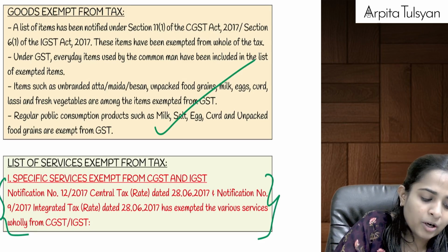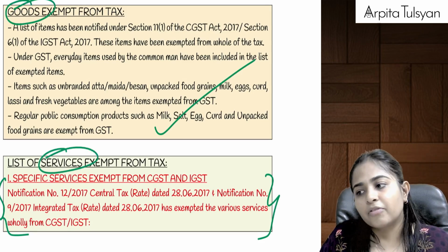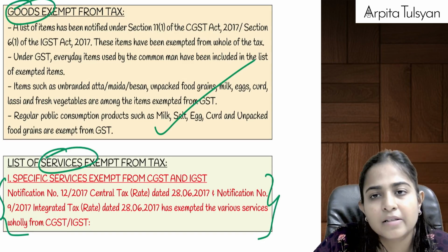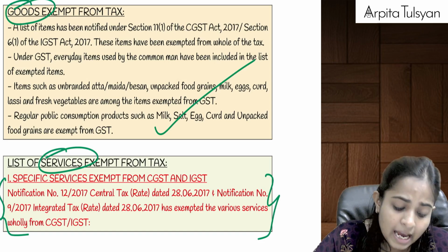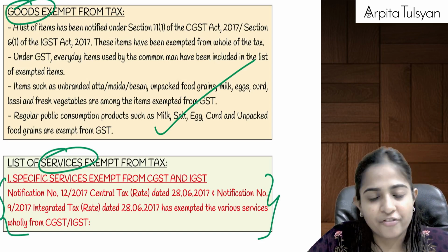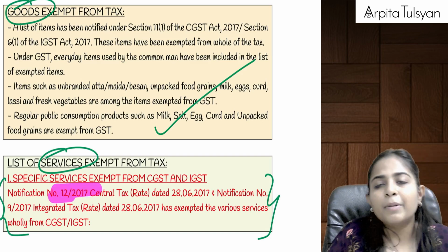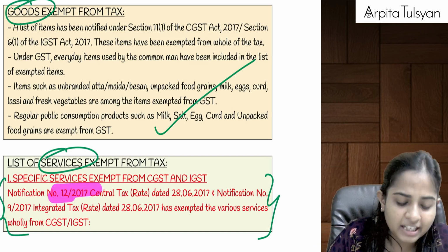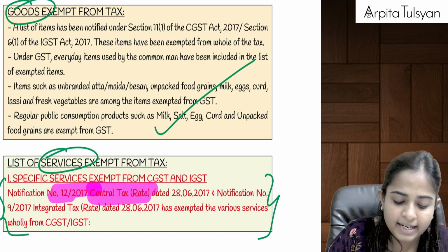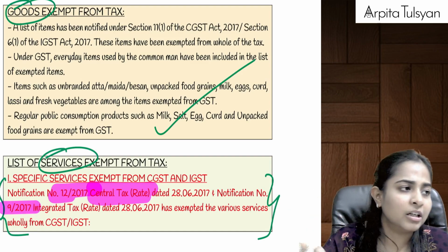Now coming on to the services. The first one was about the goods; now we are talking about the services. They have given us some specific services on which GST will be totally exempted. This exemption they have brought by way of a notification. I'll just highlight the notification number for you. It is notification number 12/2017, Central Tax Rate, dated 28 June 2017, and notification 9/2017 for the IGST.